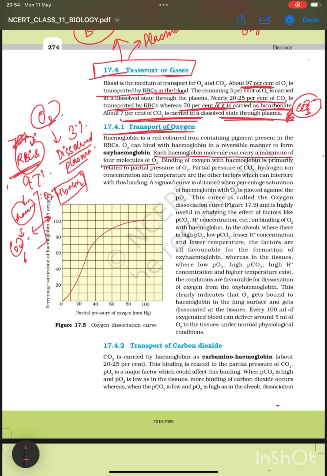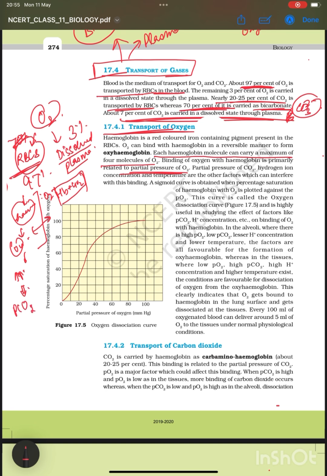Now this binding or the transportation of oxygen is related to the partial pressure of O2. Very important, as we discussed earlier. The partial pressure of O2, the partial pressure of CO2, hydrogen ion concentration, temperature and other factors can interfere with this binding.